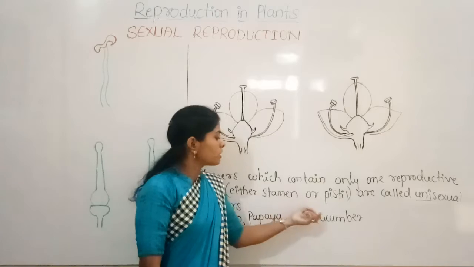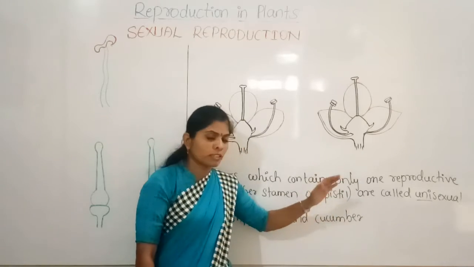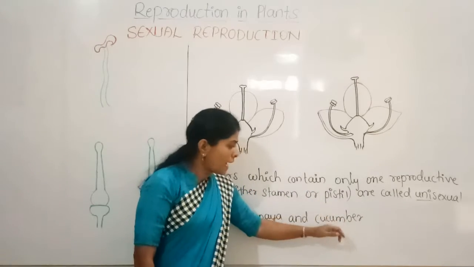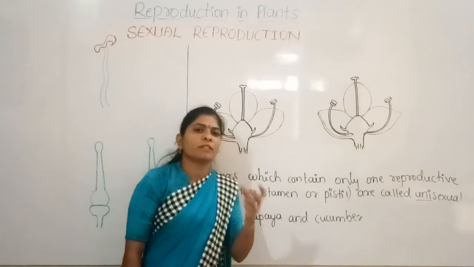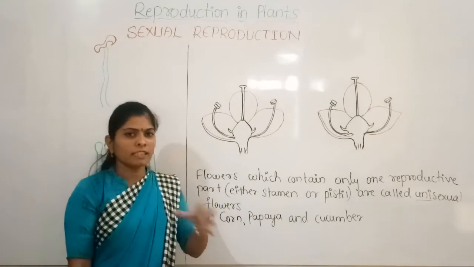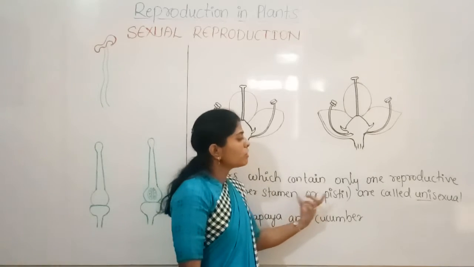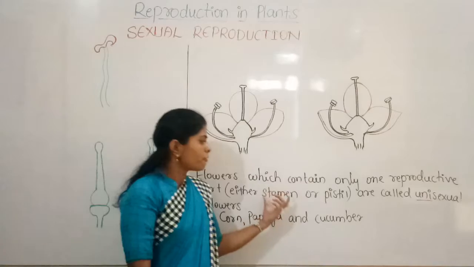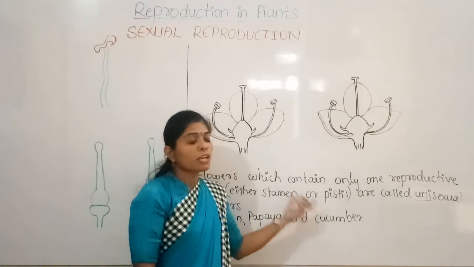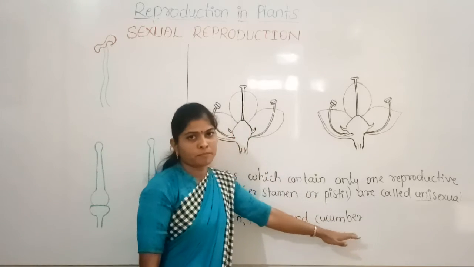Or the plant may not have only one flower; many flowers will be there in the same plant. Some flowers may have only the stamen and some flowers may have only the pistil.